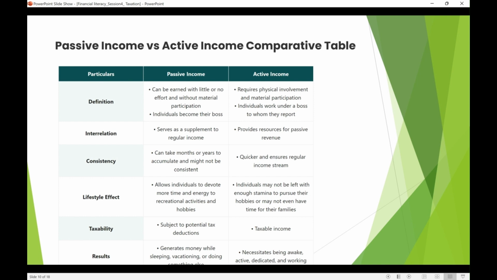They didn't see a social life at all. So this is very difficult for them, because they physically have to be there. Yeah, so the tax benefits, and the most important thing everyone wants is the results. What are the results? Passive income gives money while you're sleeping, but in active income you have to be there. You can't escape.